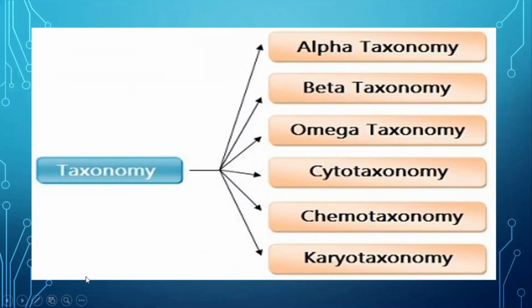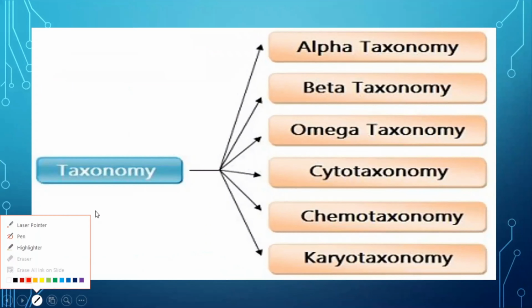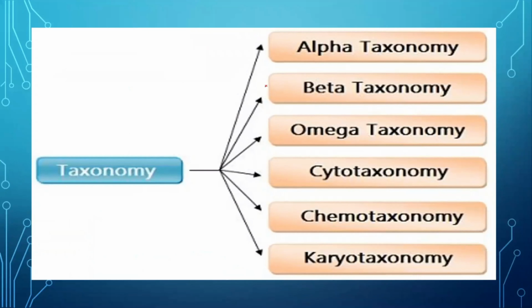Here we can see different types of branches of taxonomy. Different branches of taxonomy are alpha taxonomy, beta taxonomy, omega taxonomy, cytotaxonomy, chemotaxonomy, karyotaxonomy. Karyo means study of karyon, that is nucleus. So on the basis of the study of the nucleus, their chromosomal behavior, number of chromosomes, shape of chromosomes, all these things are the behavior of the nucleus.